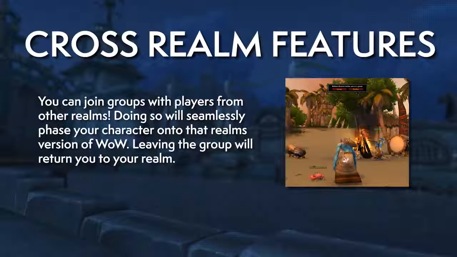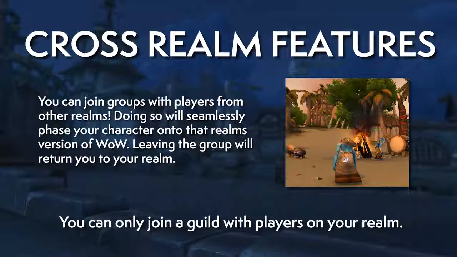Now, realms used to be a lot more important in World of Warcraft's past. They still are quite important, but today many of the game features support playing with people who are not on your realm. As an example, if I was on Draenor EU, but I joined a party from Silvermoon EU, then my character would temporarily phase into Silvermoon, and then when I leave that party, I just go back to the Draenor version of the world. This pretty much means that you can play with anyone. That said, you can only join guilds who are on the same realm as you, so that's quite important.